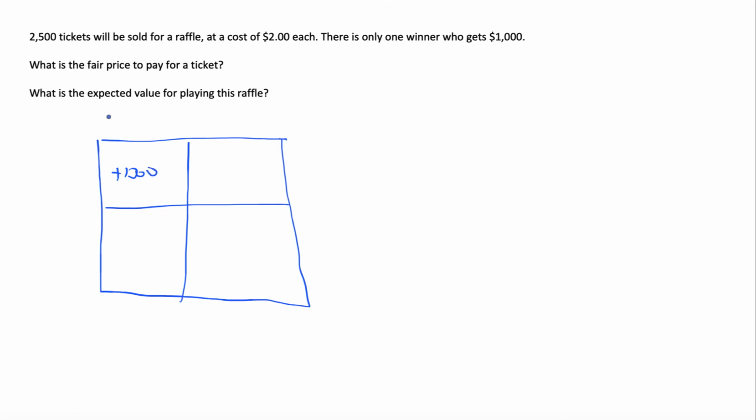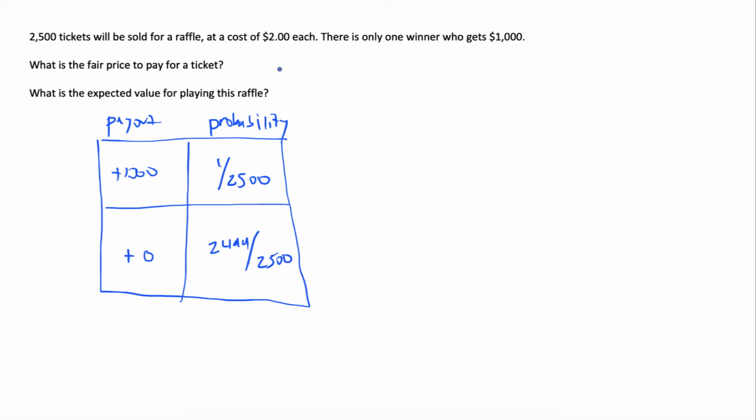So we're going to put the payout in the first column, and the probability of that payout happening in the second column. The winner gets $1,000, or everyone else doesn't get anything, because there's only one winner here. So this probability is 1 out of 2,500. And the probability of winning nothing? Well, there's 2,499 essentially losing tickets.